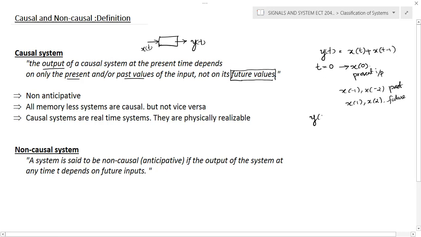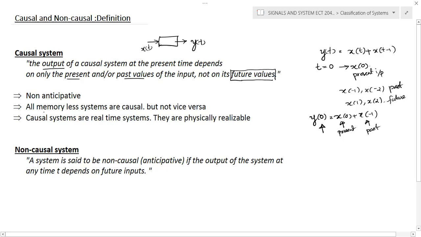So if you substitute t is equal to 0 in this particular equation, you will get x of 0 plus x of minus 1. And if you observe this equation, you can see the output at t is equal to 0 depends on the present value. So here you can see this is the present value of input, and this is the past value with respect to t is equal to 0. So we can conclude that the given system is a causal system. And causal system means it's a non-anticipative system, because no future prediction is required.